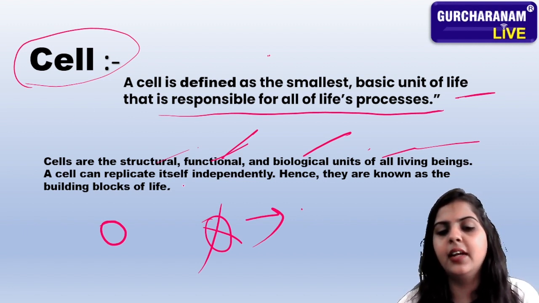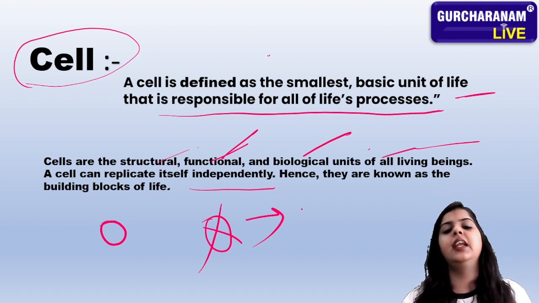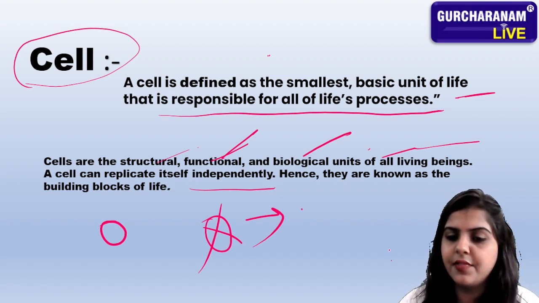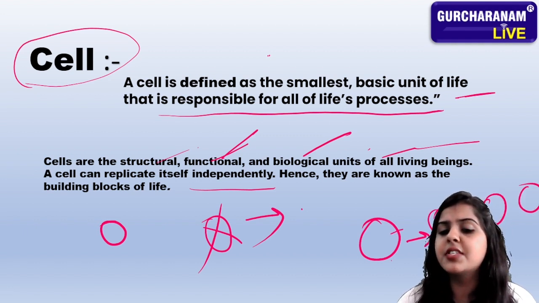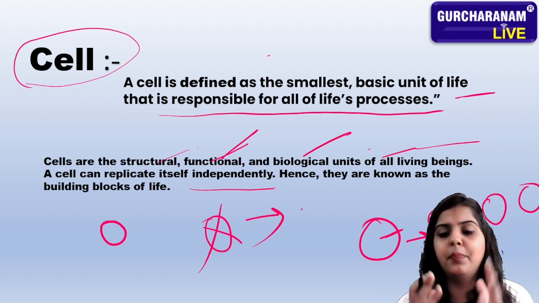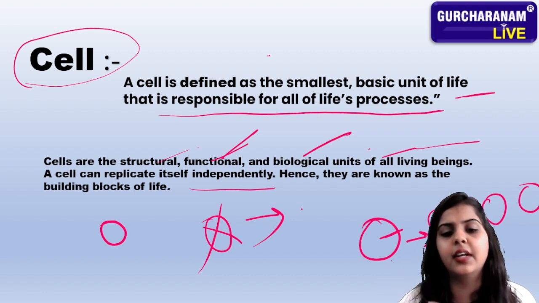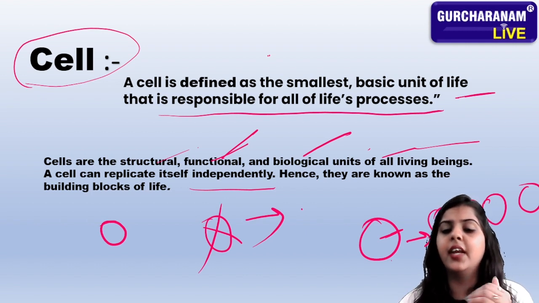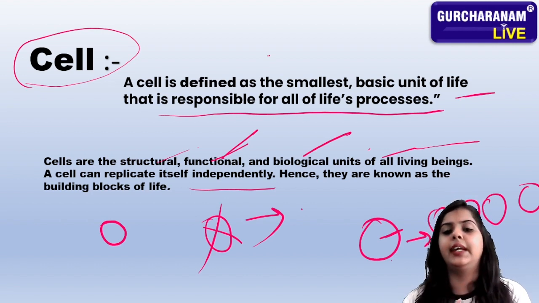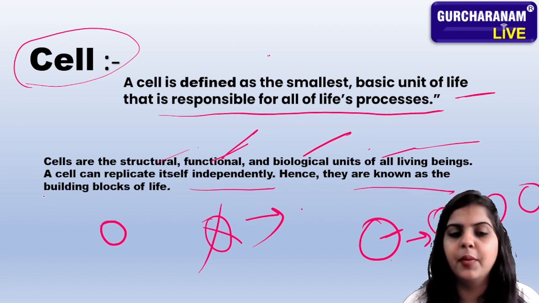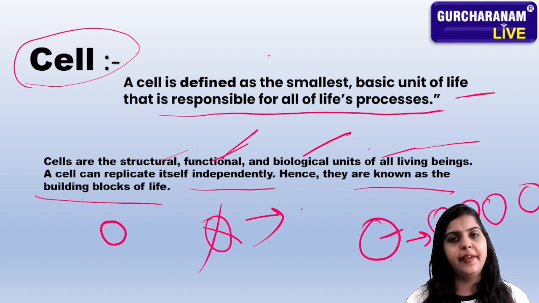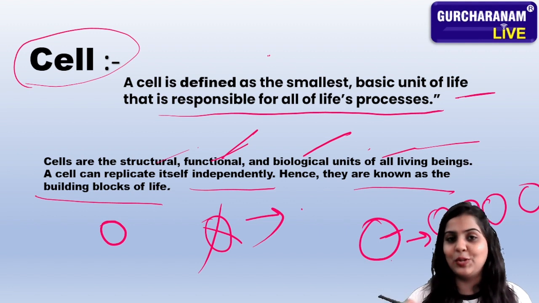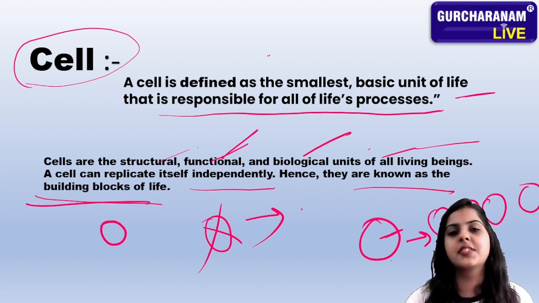A cell can replicate itself independently. As I told you, here is the first cell. This cell automatically divides into multiple cells because it has generation power. It has some magical power. Every cell has a magical power so that they can continuously divide. It can replicate fast and quickly. They are known as the building blocks of life. Because if there are no cells, there is no life. That's why we call them the building blocks of life.